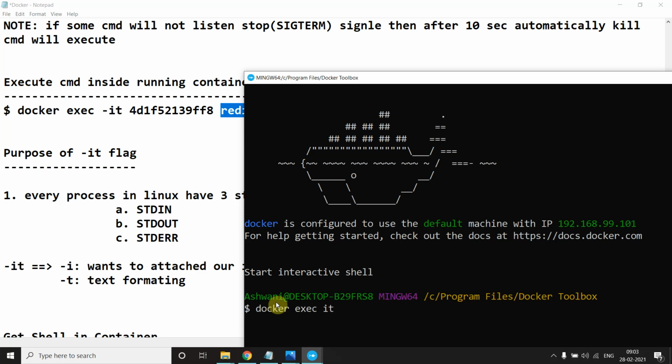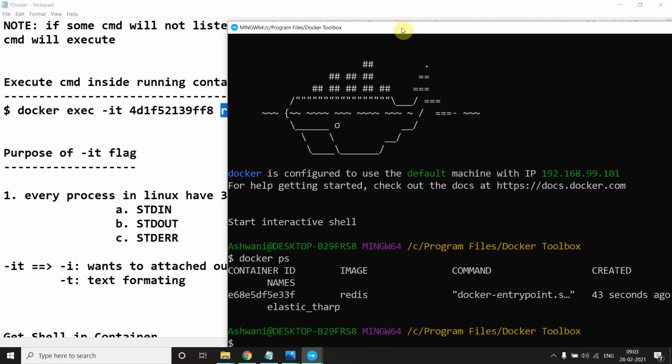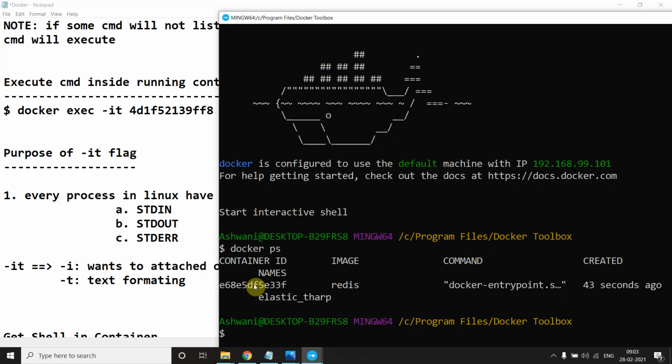Why I am using -it, I will let you know. Actually we can use -i -t also, but together we can use it. And first, before using this, I want to use docker ps, because I need to take this Redis id. So copy it, and docker exec -it, and what is the id?